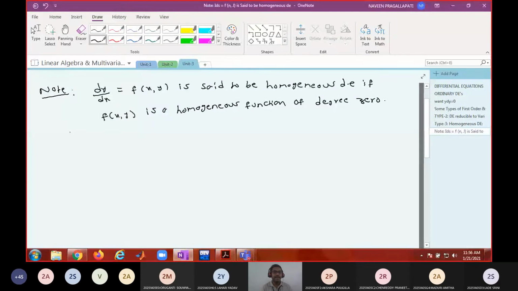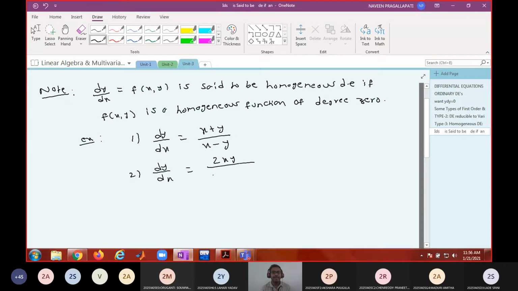So what are examples? Examples are like this, something like dy by dx equal to (x plus y) by (x minus y), or dy by dx is equal to 2xy by (x square plus y square), like this.